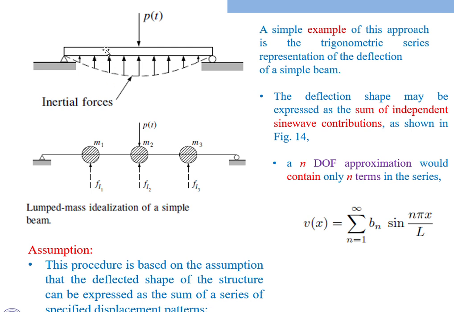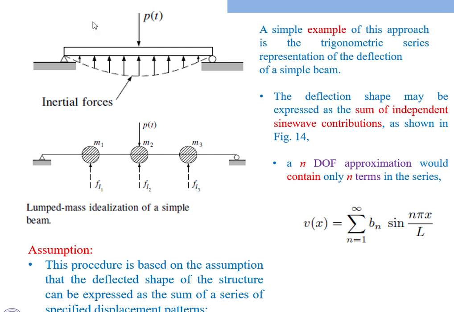Each 1/3 portion of the mass I consider as mass m1, the next one m2, and the third part m3. These three parts carry masses m1, m2, m3. These three are the lumped masses. This is the diagram of the lumped mass idealization of the simple beam. You can see this beam has been idealized as lumped mass with masses m1, m2, m3. Because of the external force, when we apply a sudden dynamic force over the beam, it moves in the downward direction.